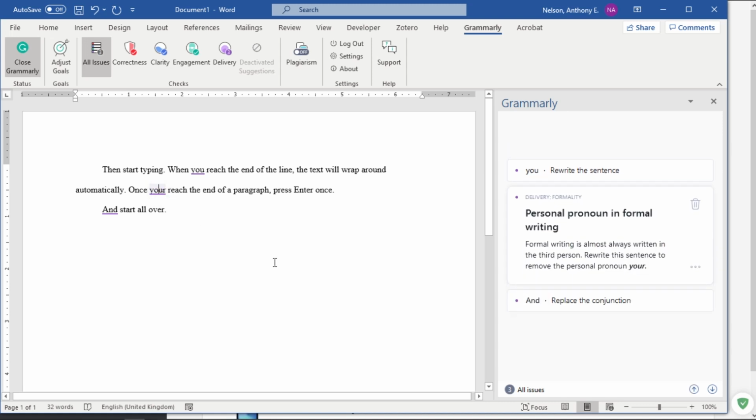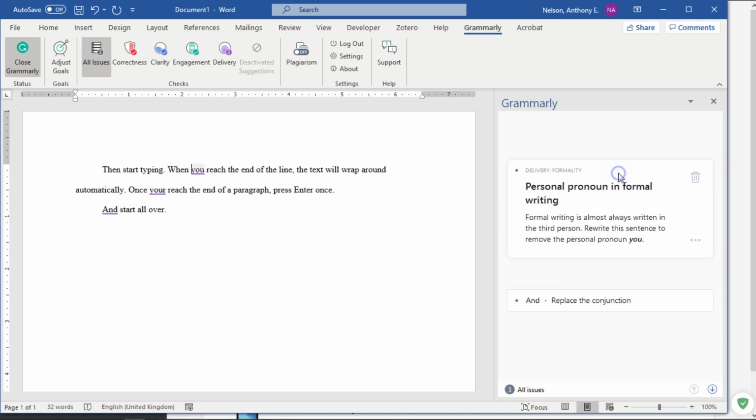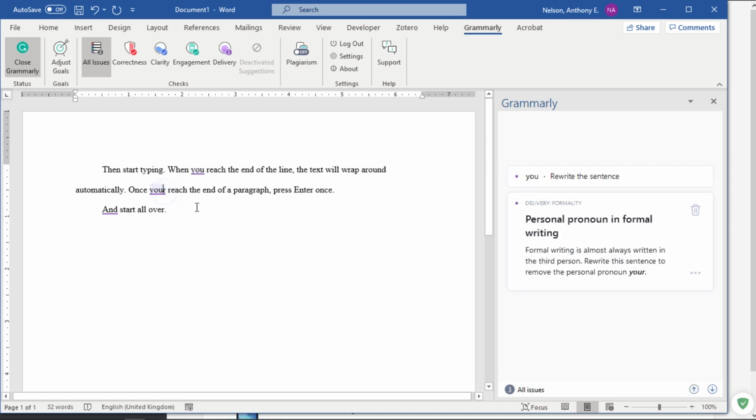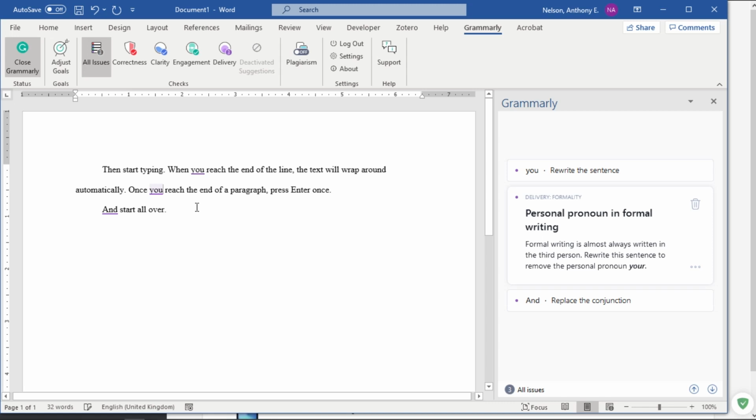Here, in purple, this is a delivery problem. I typed "once your reach the end of the paragraph," and of course I meant "once you reach the end of the paragraph," but I was typing quickly. So it tells you that the problem is that it's the wrong person. So it suggests what we do is rewrite the sentence. Okay, so we're going to change your to you.